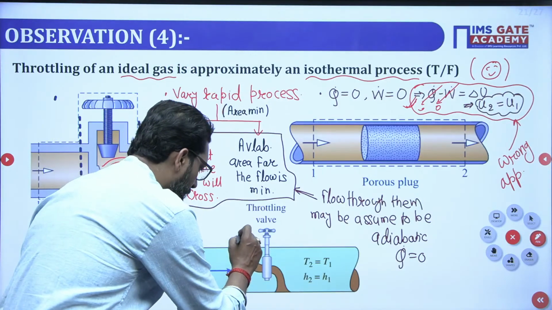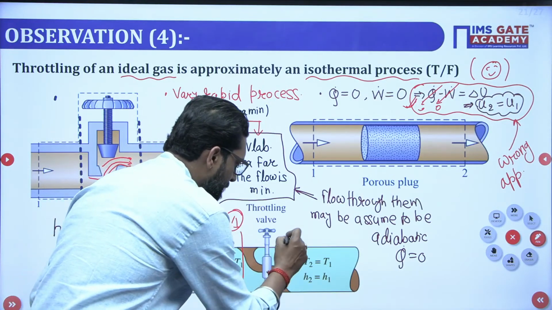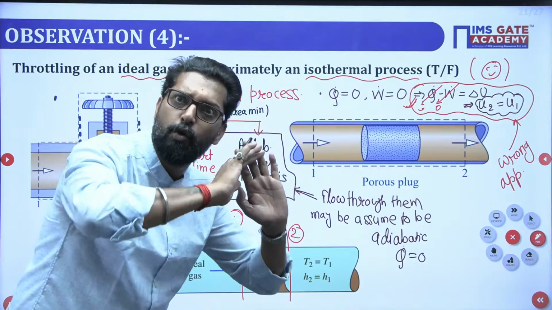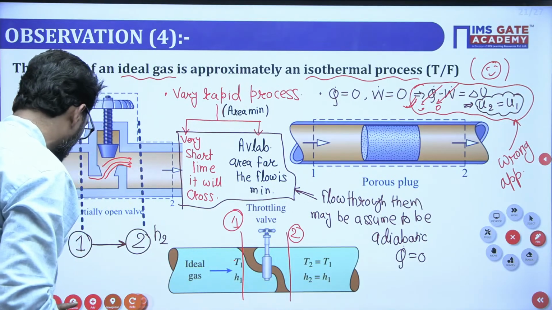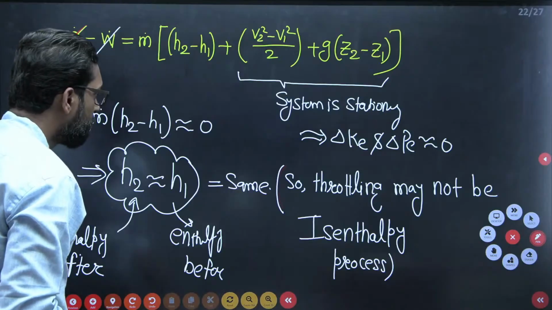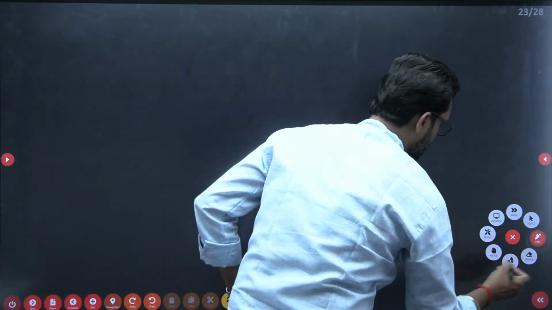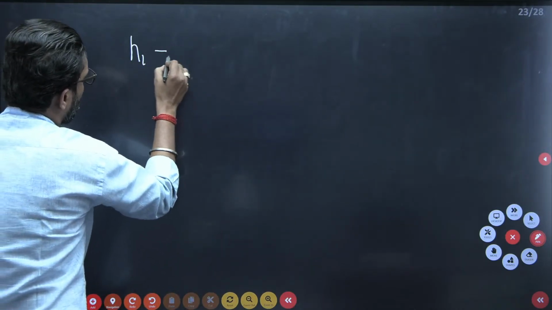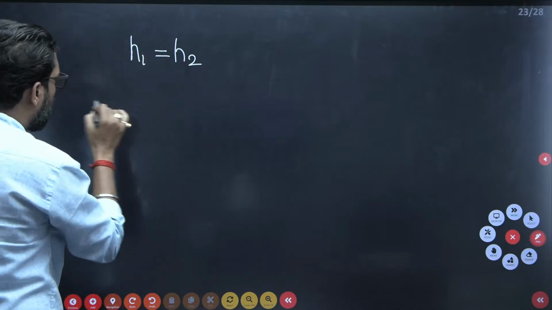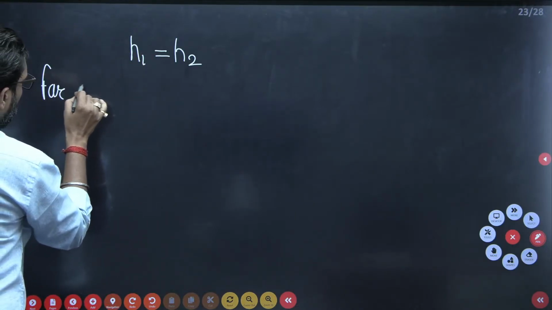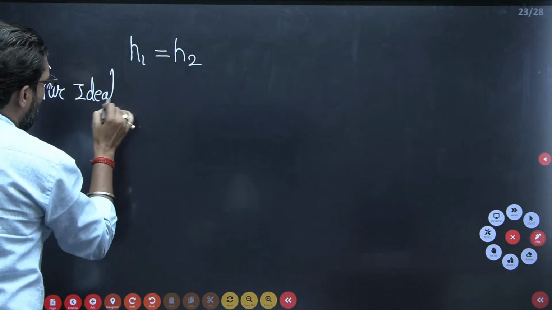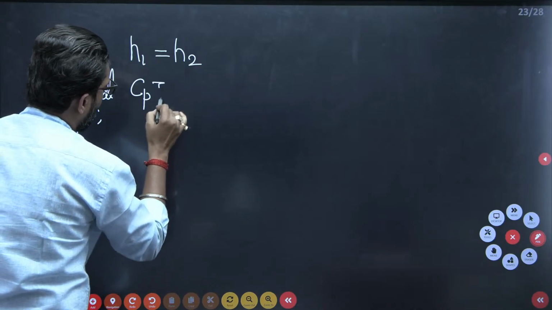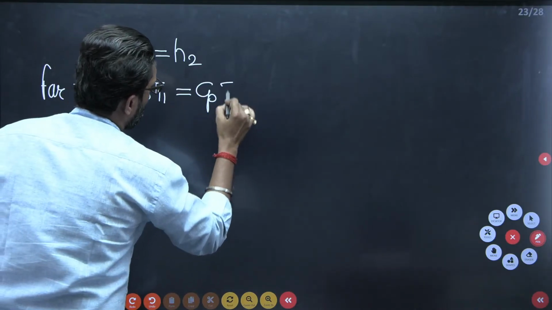This is your inlet cross section 1 and this is your exit cross section 2. So H1 is equal to H2. That is right. There is no problem. Yes, H1 is equal to H2. So what is it for an ideal gas? Ideal gas, what does that mean? CpT1 is equal to CpT2.